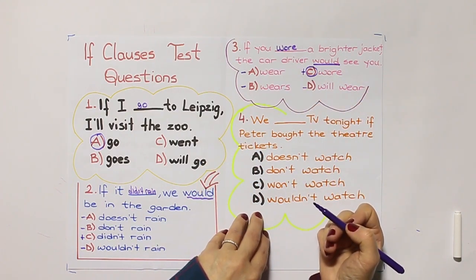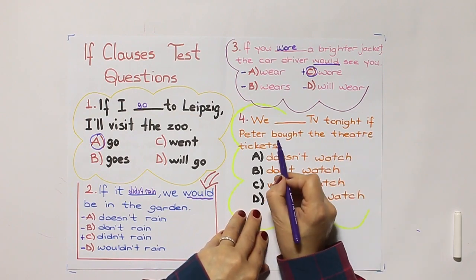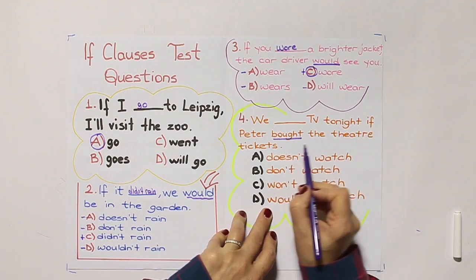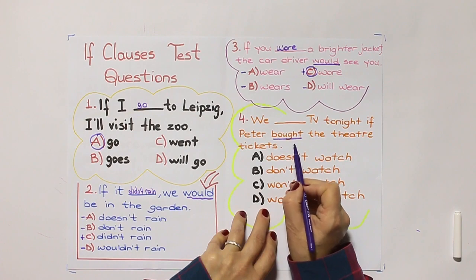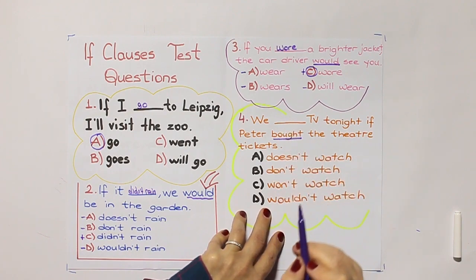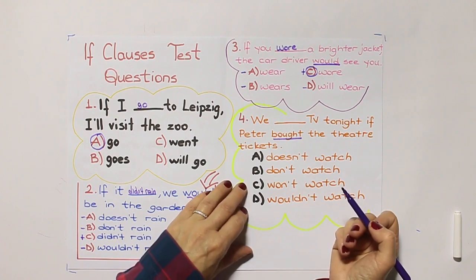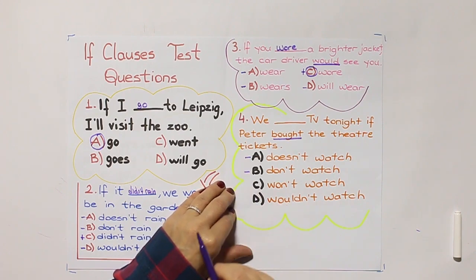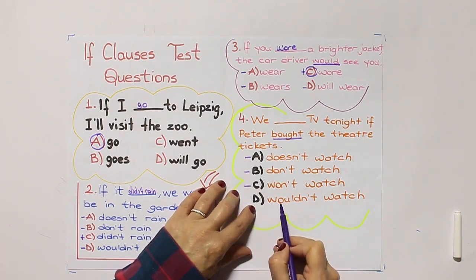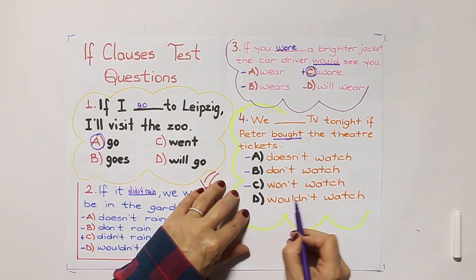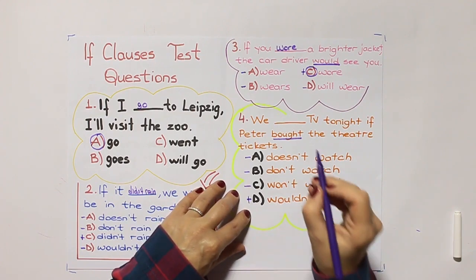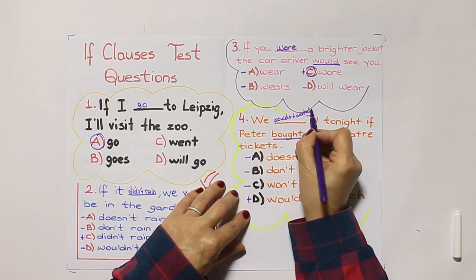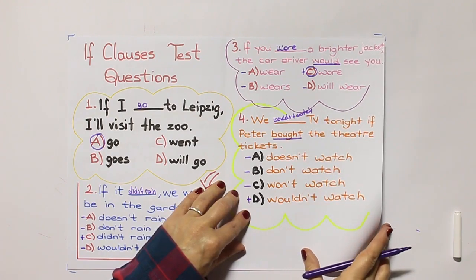Number 4. We TV tonight if Peter bought the theater tickets. Now, the if clause is simple past, so it should be would and verb. Let's look at the choices. A doesn't watch, don't watch, won't watch. We need the past form of will, so we wouldn't watch. The answer is we wouldn't watch TV tonight if Peter bought the theater tickets.